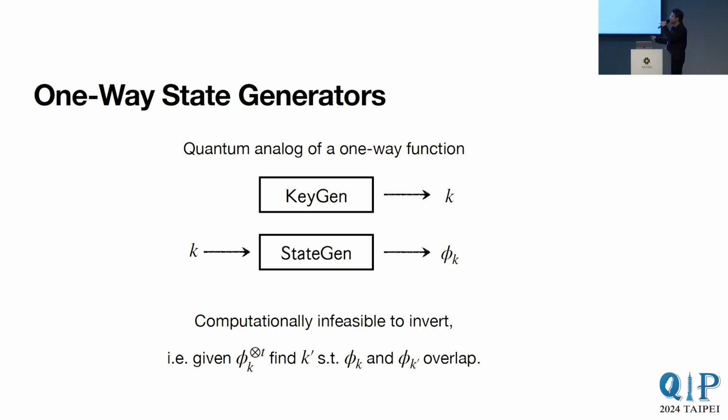What that means is, given polynomially many copies of phi of k, it should be hard to find some key k prime such that phi k and phi k prime have some noticeable overlap. Note that the state gen cannot simply be a unitary, because otherwise it would be trivial to invert. There needs to be some kind of a measurement step or some junk state that is hidden.